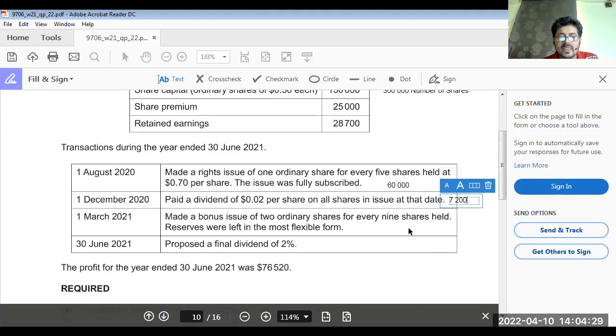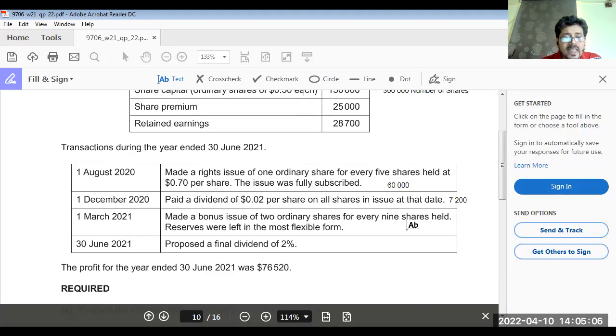Okay, made a bonus issue of 2 ordinary shares for every 9 shares held. 2 upon 9. Now 360,000 total number of shares divided by 9 multiplied by 2 means we have issued 80,000 ordinary shares as bonus shares on 1st March 2021, and multiplied by par value, that will make 40,000.